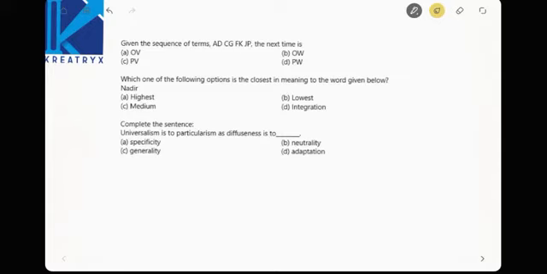Given the sequence of terms AD, CG, FK, JP, the next term is... See here, what is the pattern?